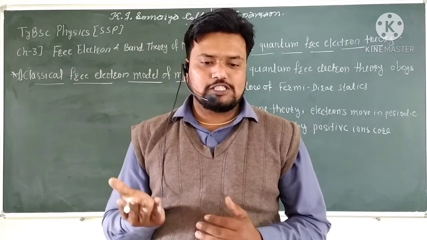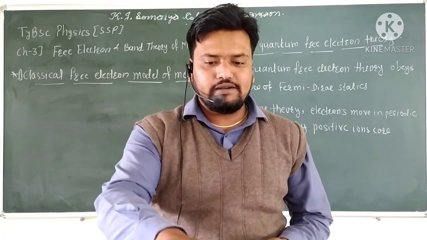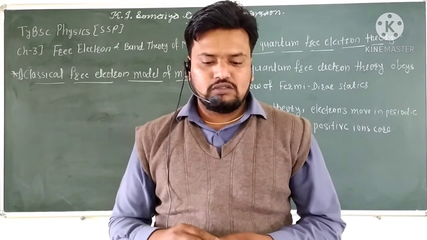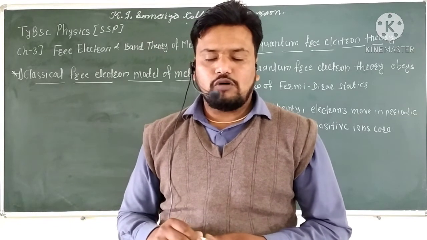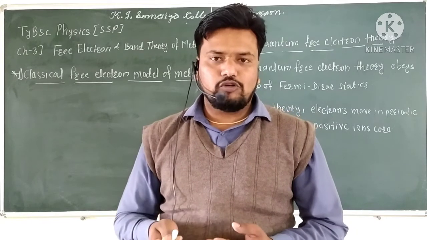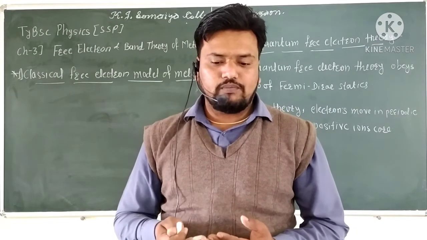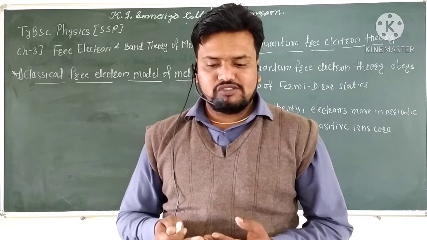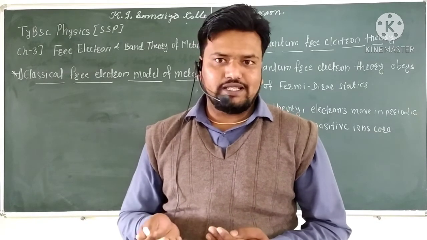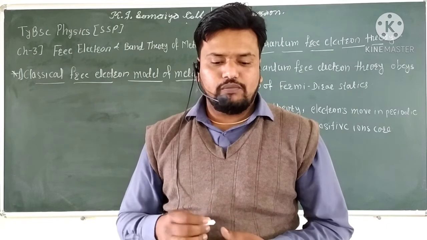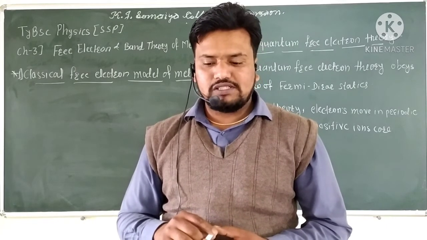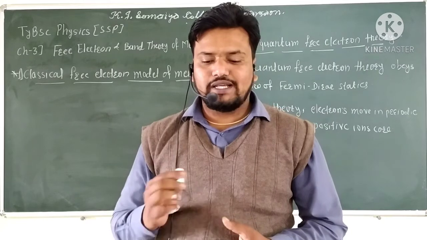They tried to explain the properties of metals, like the electrical property and the thermal conductivity of metals. According to the theory, the physical properties of a metal may be explained by modeling the metal as a classical gas of conduction electrons.